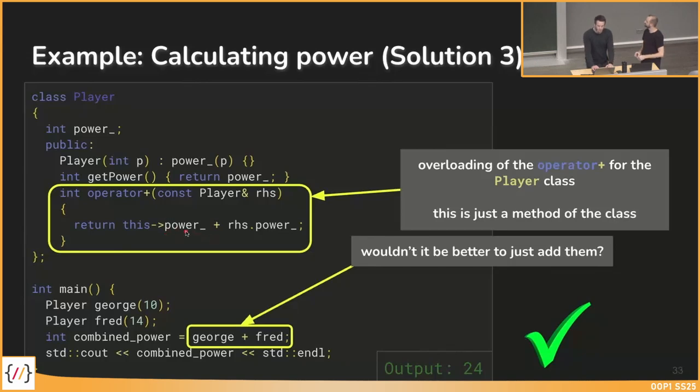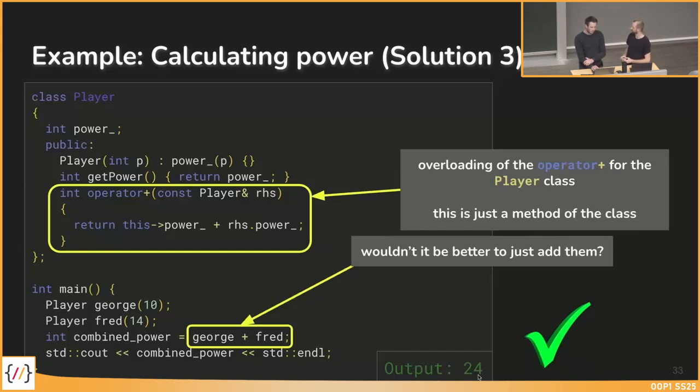But yeah, we just take the power of George and the power of Fred, sum it up and return it. And in this case, it would be possible to just say George plus Fred, and then we would again get 24, which is in this case a very nice version of this example. So basically, we can now decide what George plus Fred will do in the background when they are called like this. And we implement that in this operator overloading function.